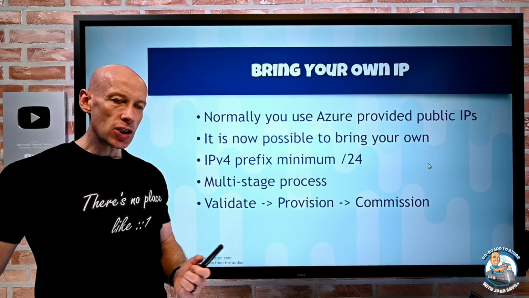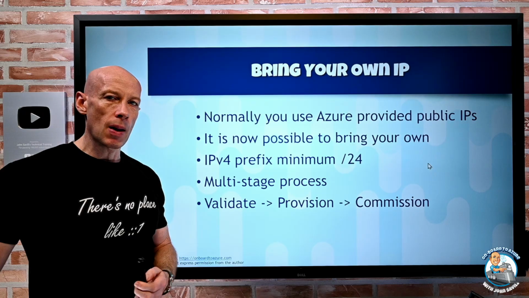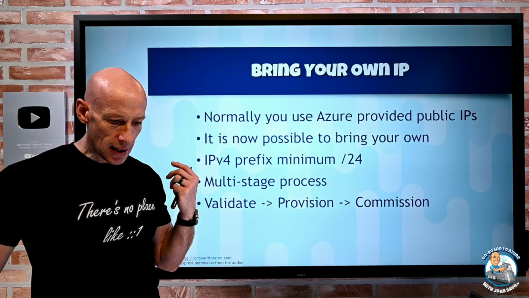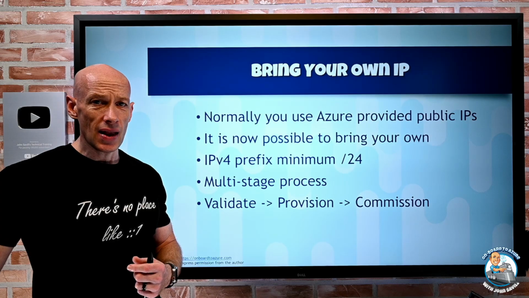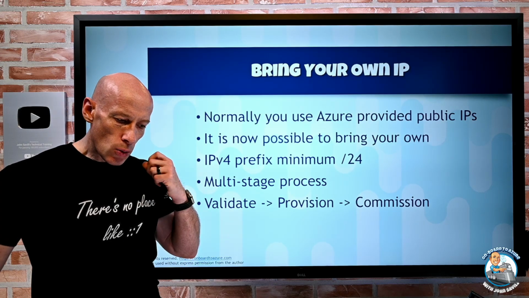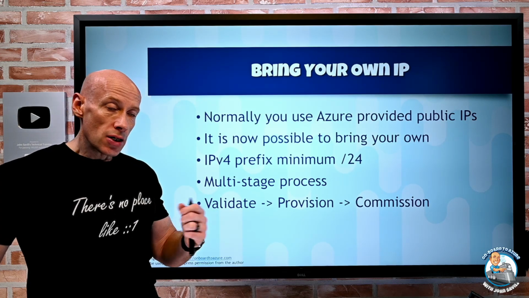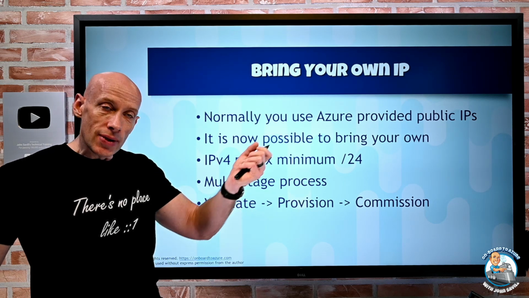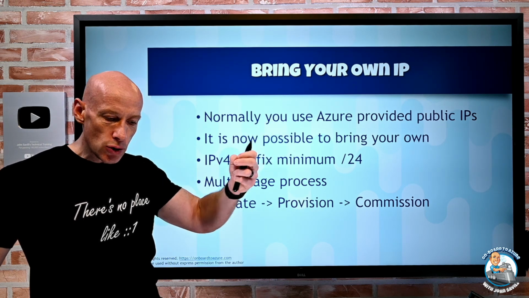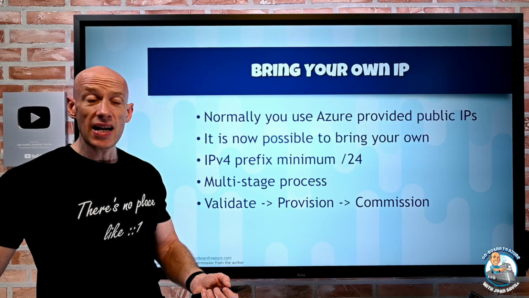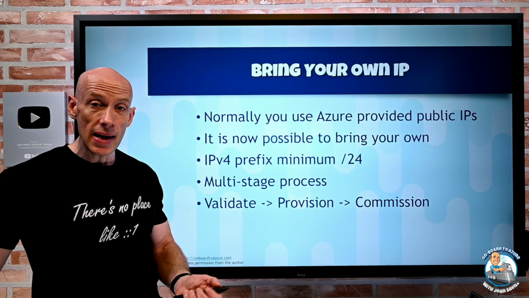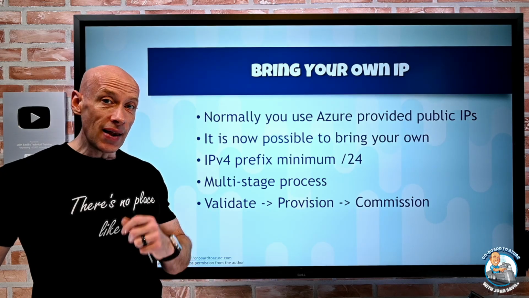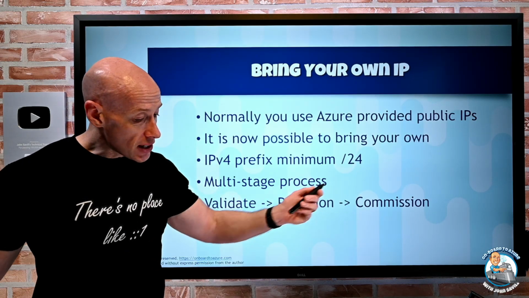So the validation is checking you actually own that range of public IP addresses. So it has to be registered with some standard routing internet registry, ARIN or RIPE. You're bringing it. Then you provision it. So this is now going to be a prefix within Azure, an IP prefix. You then take IP addresses from that and give them to resources. Anything that supports the standard SKU public IP will be able to now use this IP from this prefix you've brought. Once you've done that and you're ready, you're going to commission it.